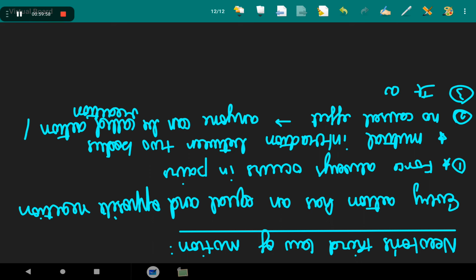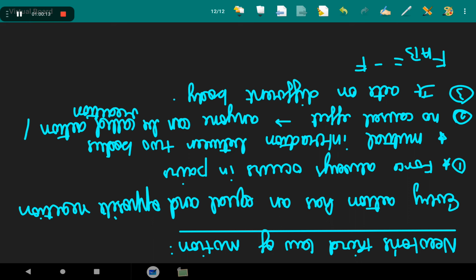Acts on different bodies. Consider the bodies A and B. According to the third law, F_AB should be equal to minus F_BA. Force on A by B is equal to minus force on B by A. Thus, if you are considering the motion of one body, A or B, only one of the two forces is relevant. It is an error to add up the two forces and claim that the net force is 0.